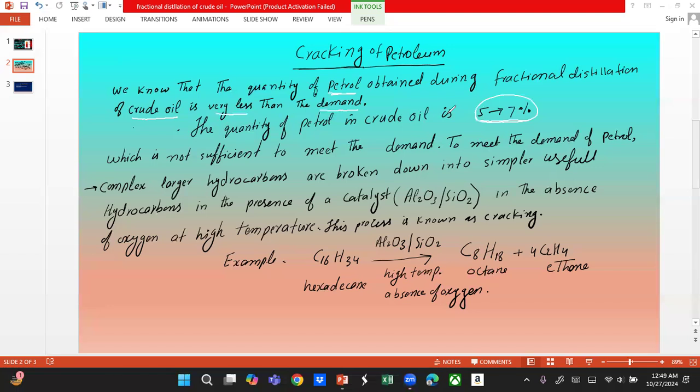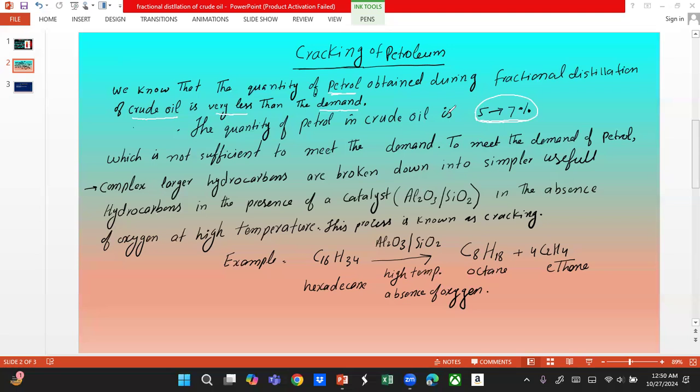we will break complex larger hydrocarbons into simpler useful hydrocarbons in the presence of a catalyst, for example, aluminosilicate, Al2O3 / SiO2. If you don't know the name of the catalyst, you can simply write catalyst, so you will get the mark, but it will be preferred that you name the catalyst along with its formula. We will use a catalyst during breaking of the complex hydrocarbons into simpler ones.